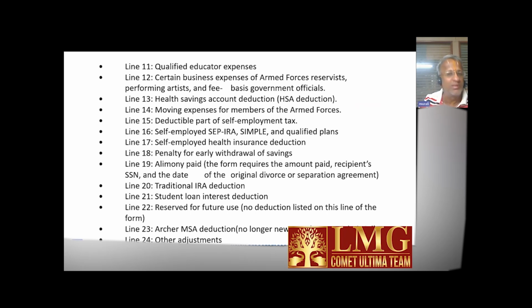No longer new members are admitted. So since it is there in the list, because there are people who have gone into that MSA deduction, for them they will be claiming. So still that line is very